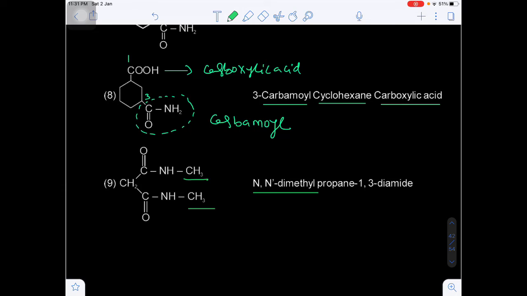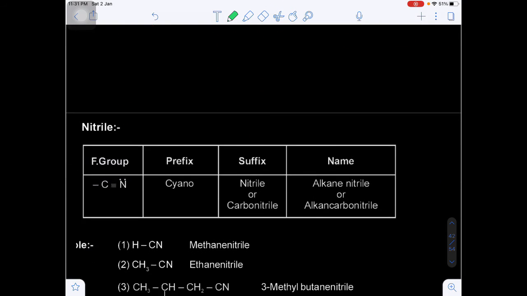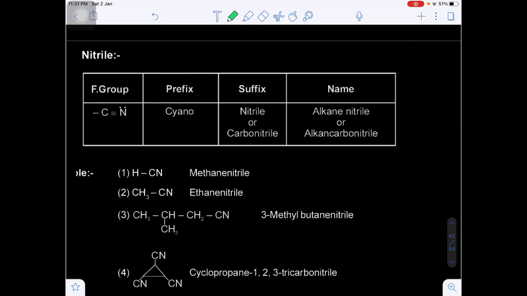Now here nitrogen has a methyl, and this nitrogen also has a methyl. N,N-dimethyl propane-1,3-diamide. So here 3 carbons will be there, 1, 2, 3, that's why we are using propane, but there are 2 amide groups, that's why 1,3-diamide. Okay.